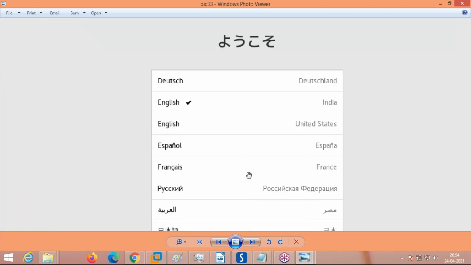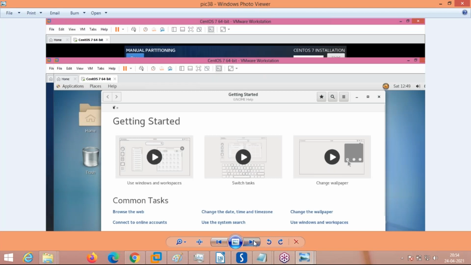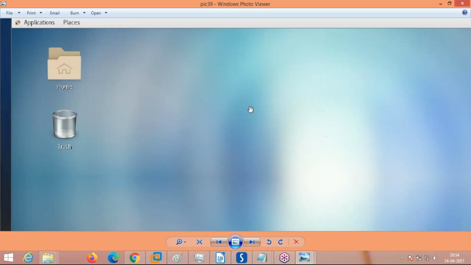You have to select the language. English is the language. Select India English. After this, now the operating system is up and running. This is how the server looks, your desktop screen after the installation. Now you are logged in as root into the CentOS 7 server.